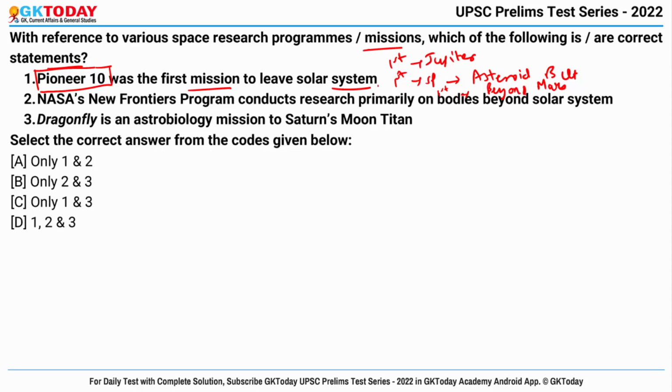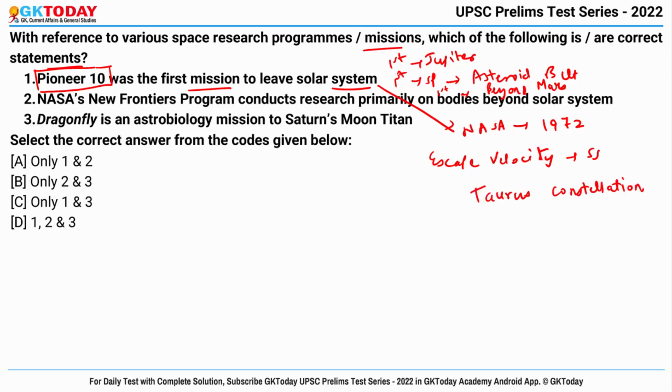It is a mission of NASA which was launched in the year 1972, and it was the first to reach the escape velocity to leave the solar system, and it has crossed the solar system and is now heading towards the Taurus constellation. Okay, what is escape velocity? It is a velocity or speed or momentum given to any body with which it never comes back and goes to outer space. Okay, so this is correct.